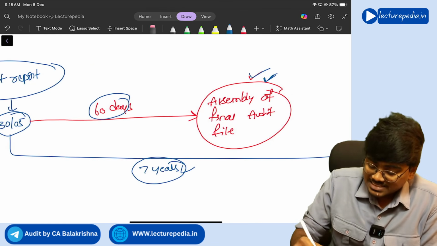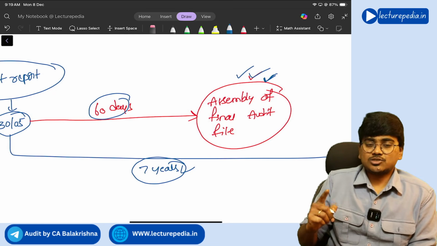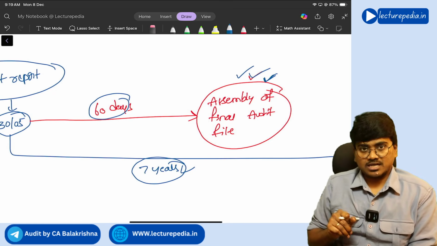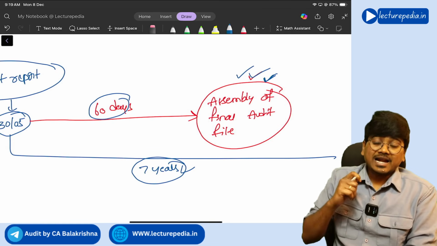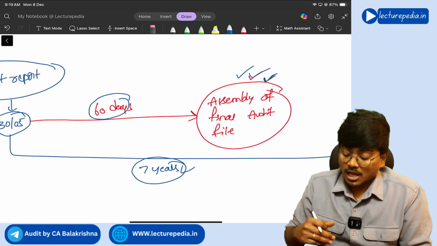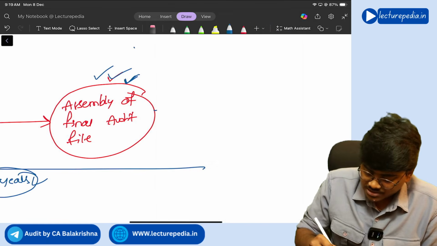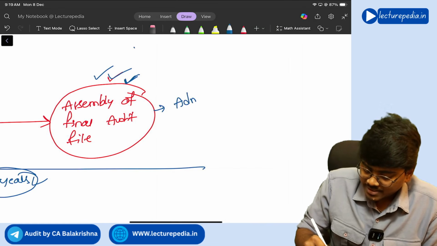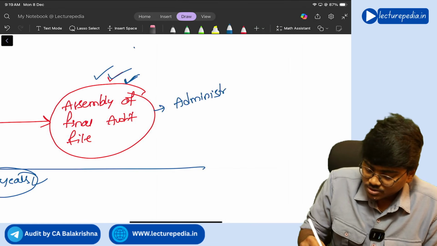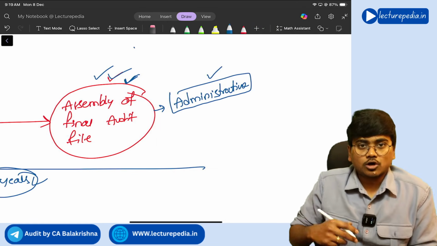Now while assembling the audit file, you should not make any changes to the existing audit documentation. Understanding, you should not add any new audit documentation during this assembly process. However, you can make some administrative changes to the audit documentation.